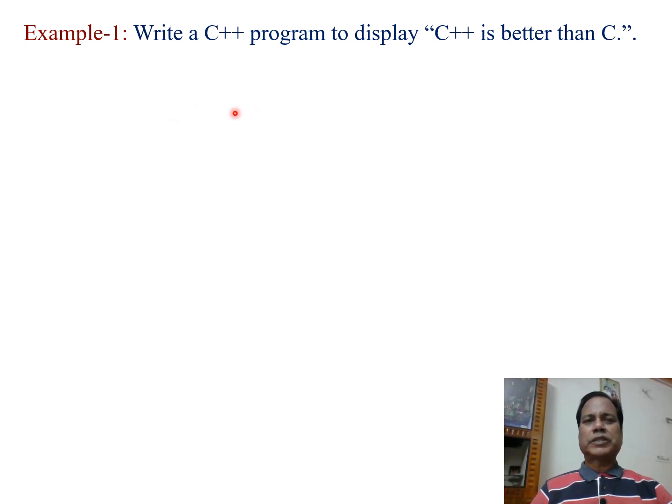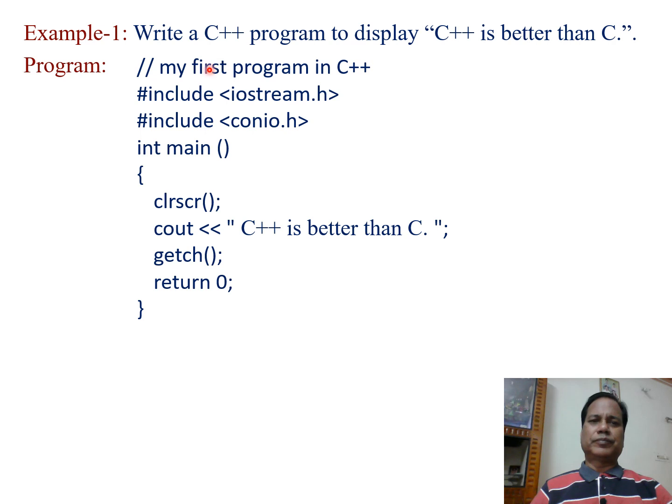Hello, let us discuss some example programs on C++ programming. So, in example 1, we have to write a C++ program to display C++ is better than C. Now, a program can be written like this one.